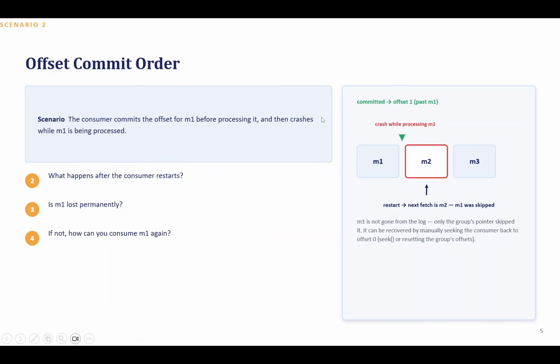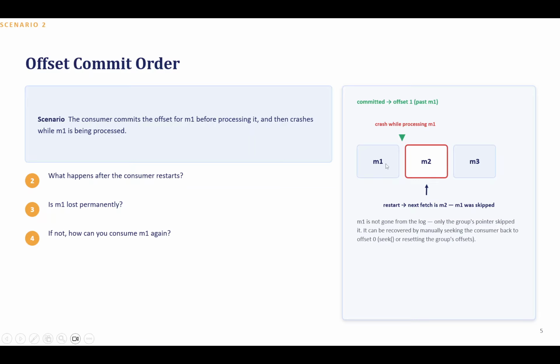Now the second scenario: offset commit order. The consumer commits the offset for M1 before processing it, and then crashes while M1 is being processed. This is an interesting question, a further follow-up. The consumer committed the offset before processing the message. Firstly, it consumed that message and was trying to process it, but before that it had committed the offset first, and then it was trying to process that M1 message.